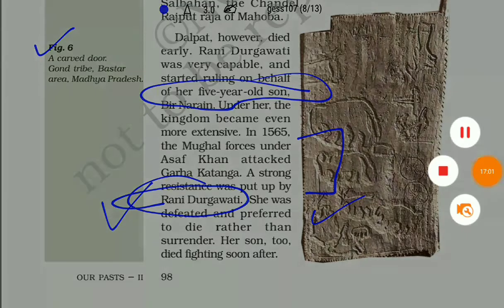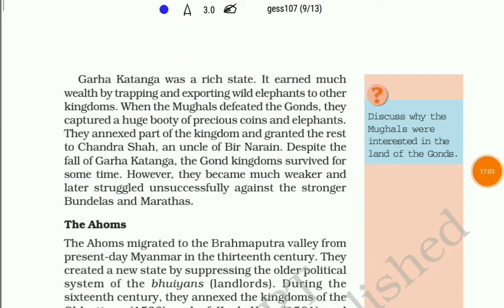If we have to give an account, Garha Katanga was a rich state. It earned much wealth by trapping and exporting wild elephants to other kingdoms. So their main source of income was the trade of elephants. When the Mughals defeated the Gonds, they captured a huge booty of precious coins and elephants, and they also annexed a part of the kingdom and granted the rest to Chandra Shah, who was an uncle of Bir Narayan.